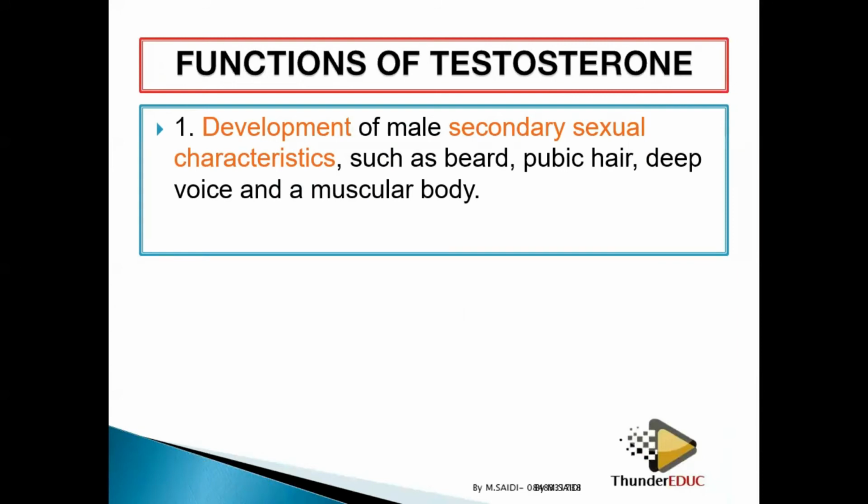These are the characteristics which show you that you are now a man. They are the characteristics which you are not born with; they come after you have grown up, and they come as a result of this hormone called testosterone, such as beard, pubic hair, deep voice, and muscular body. So if you are a man and you don't have that, does it mean that you are not a man, or does it mean that you don't have testosterone? You are a man, but you might be having less testosterone.